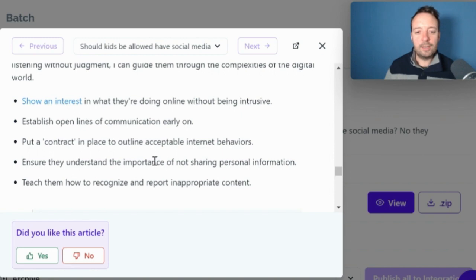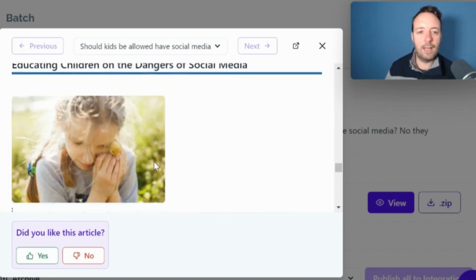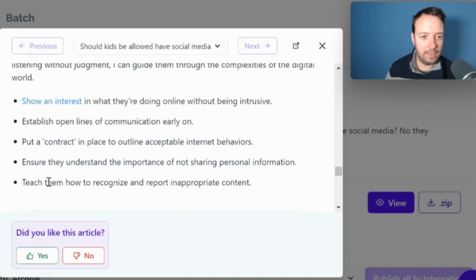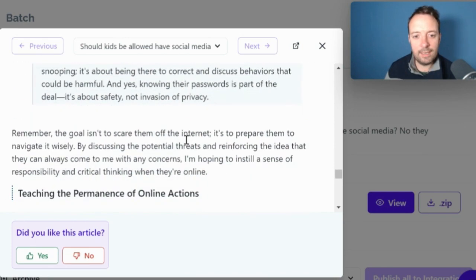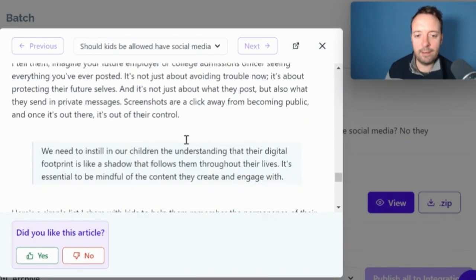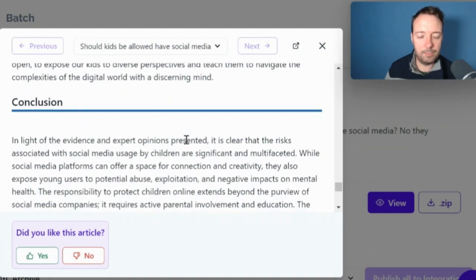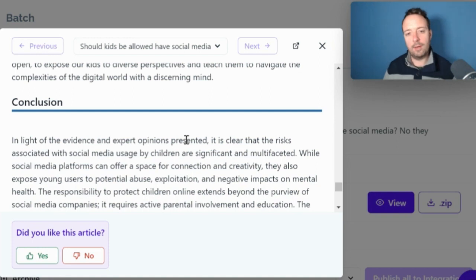I think tools like Journalist AI have really improved over the last few months with all these different integrations and automatic integrations that they also have. So I'll leave a link down in the description if you want to check it out for yourself. You get 3 free articles and it's just much better quality than Jasper for content creation.